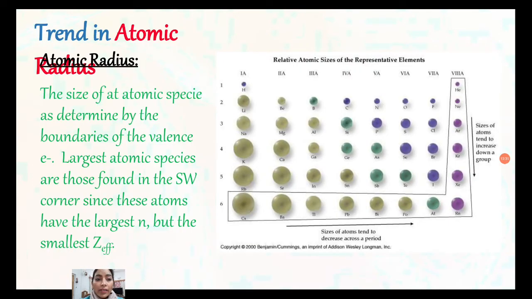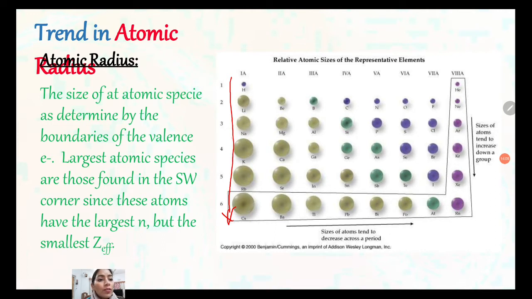Now, the trend in atomic radii. This is a very important thing because on the basis of atomic radii we can decide the different physical and chemical properties of any element. As we move in a group from top to bottom, the size will increase. Why? Because the size of atomic species is determined by the boundaries of the valence electrons. The largest atomic species are those found in the SW corner, since these atoms have the largest n but the smallest Zeff.